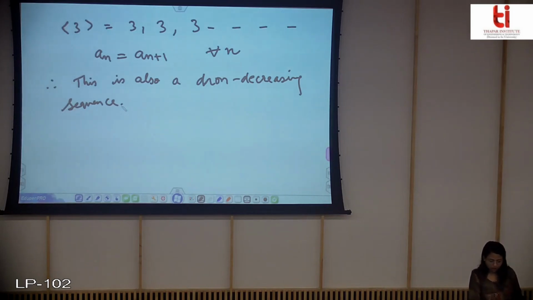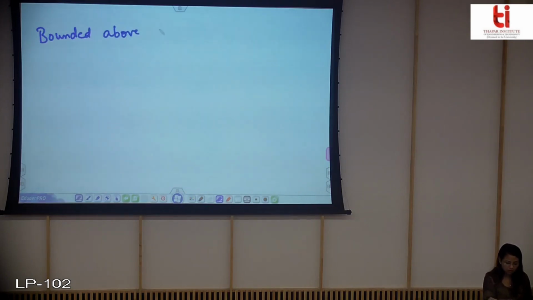Okay, so now let us look at a few more definitions. Firstly, bounded above. So I'll write the heading: bounded above sequence.